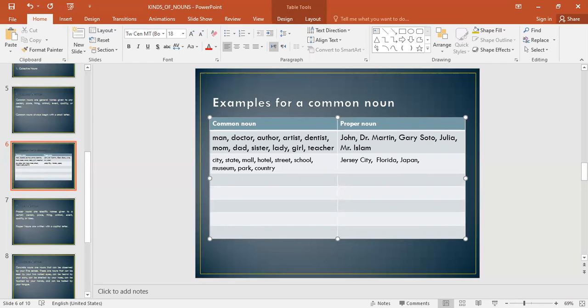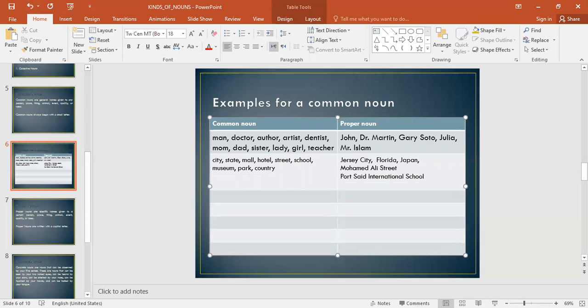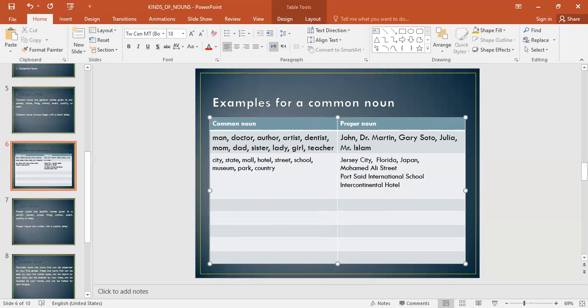Instead of just saying street, I can say Muhammad Ali Street. This is the name of a street. I capitalized all of it. Even the S in street becomes capital since it is included with a name. So you need to capitalize the S in street because it comes with the name of a street. Instead of saying school, we can say Port Said International School. Instead of saying hotel, I can say Intercontinental Hotel. Notice that these words now, school and hotel, become capital since they're now part of a name.